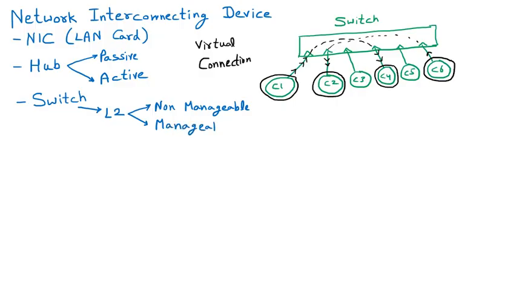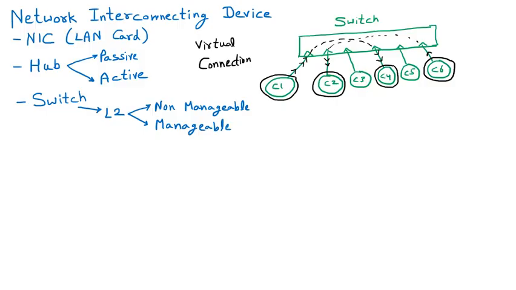These are the standard types of the switches. If somebody asks you what are the categories of switches, mostly you have to answer non-manageable and manageable. L2, L3, L4, very few people are aware of. Even over the internet, if you search, you will find non-manageable and manageable switches. So now we are going to learn what these non-manageable switches and manageable switches are.